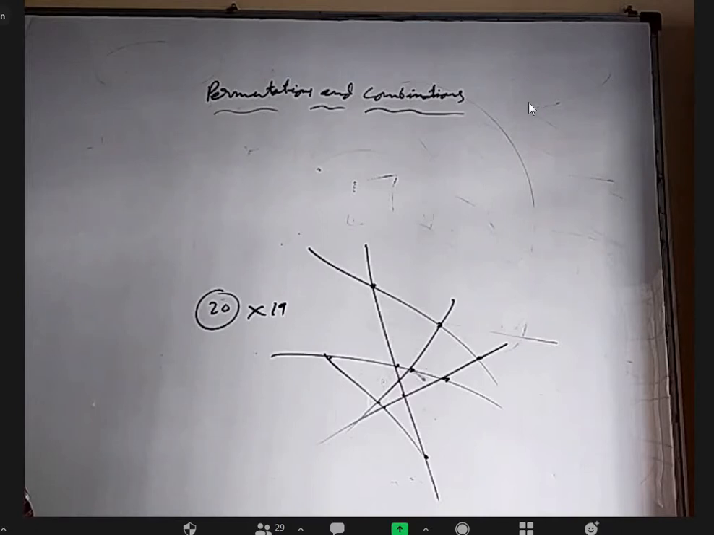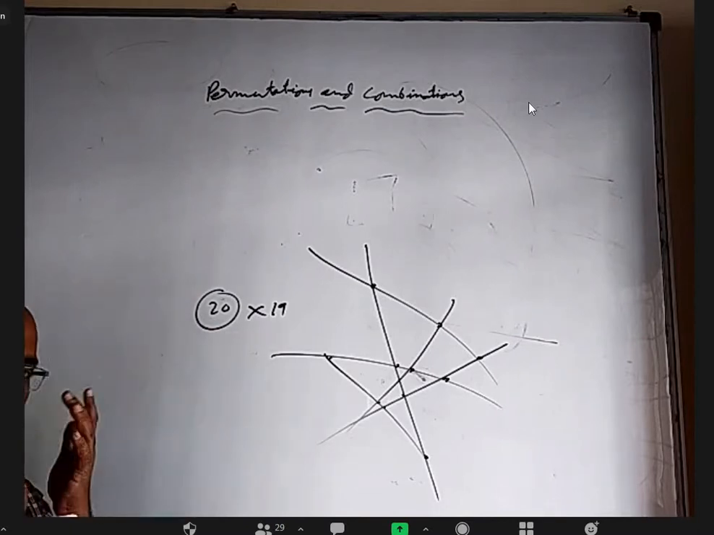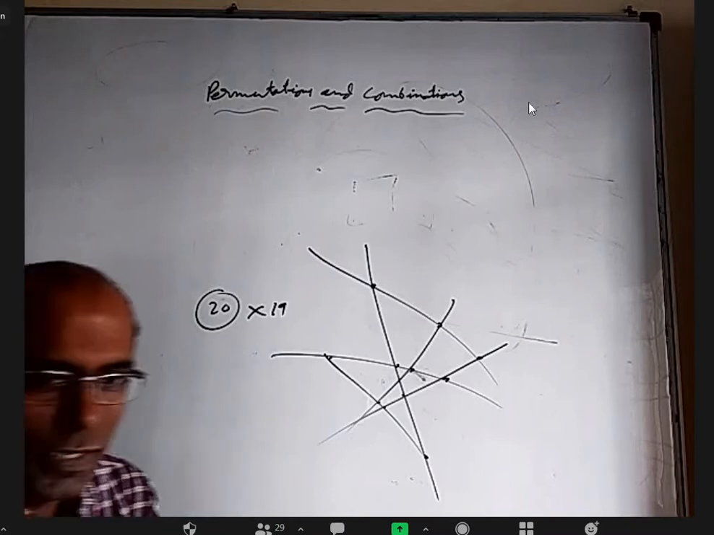I did not ask how many triangles are formed. Then maybe they're thinking for first side 20, second side 19, third side 18. Isn't it? Okay. Somebody is saying 20 into 19. Let us see, is it okay? It is somewhat okay. It's quite a nice answer.